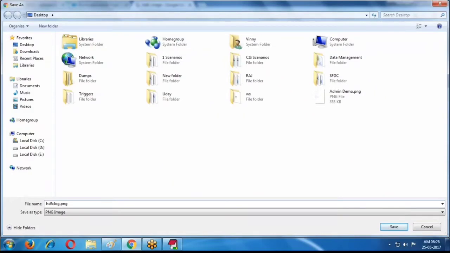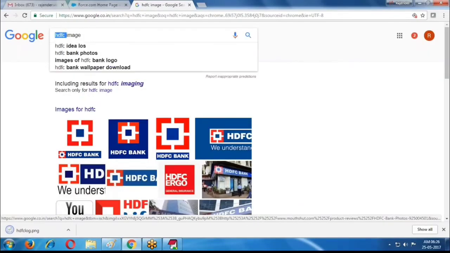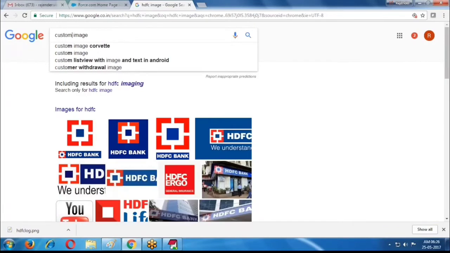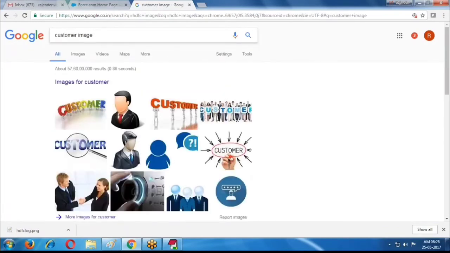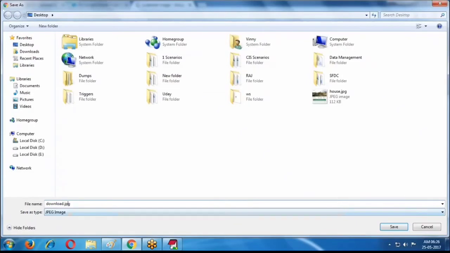HDFC logo. One more image, customer image. For later use, I am storing. I am downloading some of the images. Previously it was a PNG, now it is a JPG.